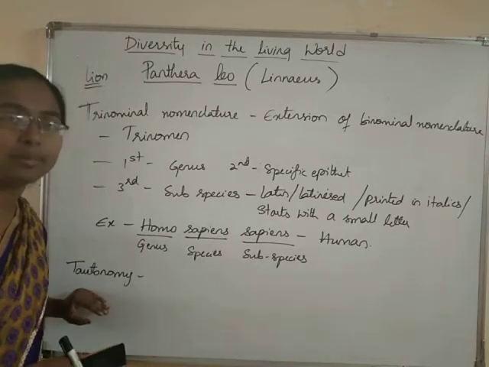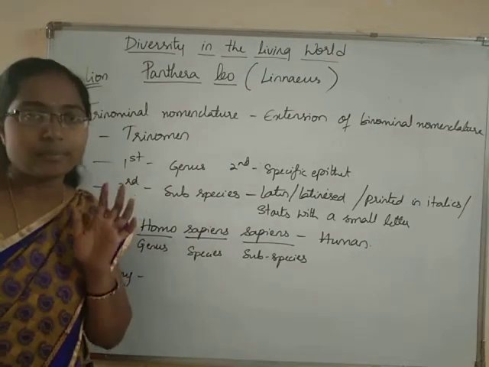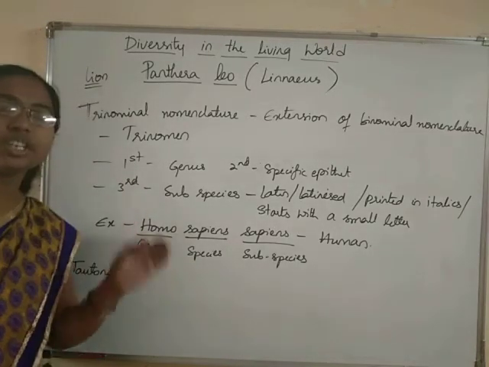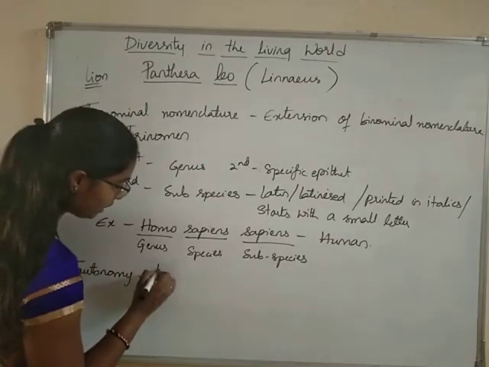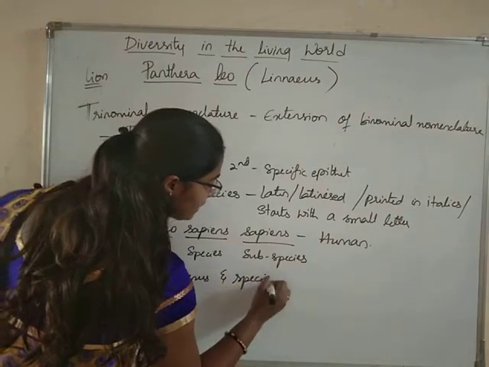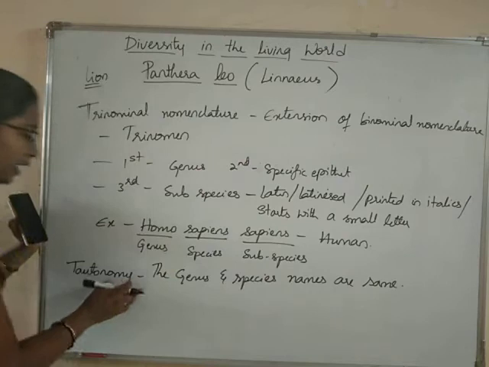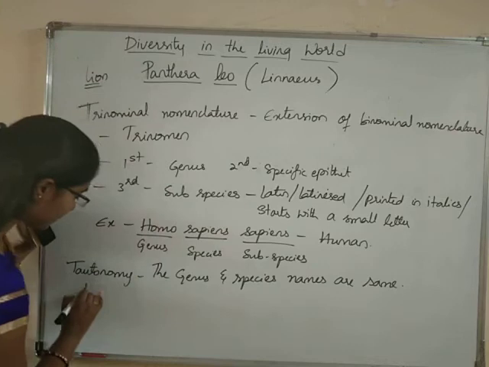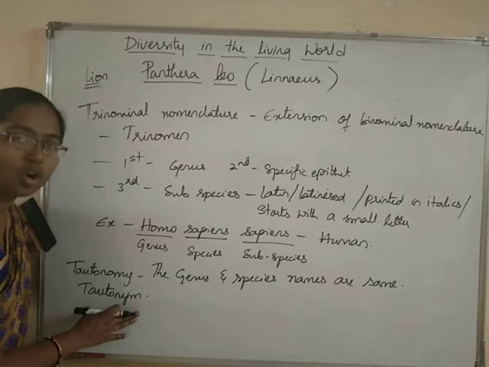Tautonymy is the practice of naming of the organism in which the genus name and species name are the same. Such a name is called a tautonym.